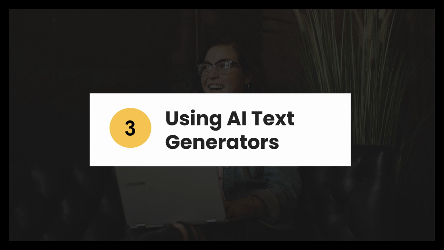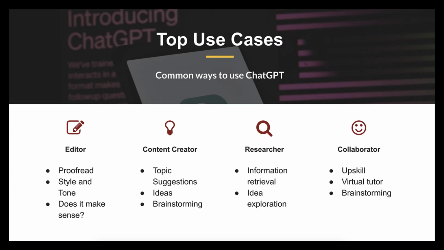Now, let's go over how to use AI text generators. We recommend creating a free ChatGPT 3.5 account if you haven't already. Let's start with some general use cases. When you first start using generative AI tools, it can be difficult to know where to start. So we've come up with some usage categories to help you find ways to use these tools in ways that work for you.